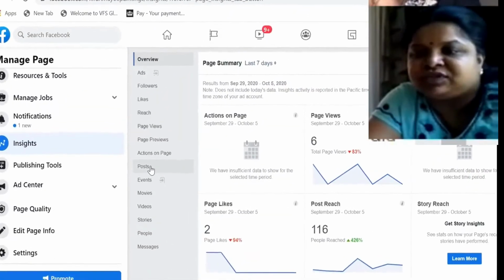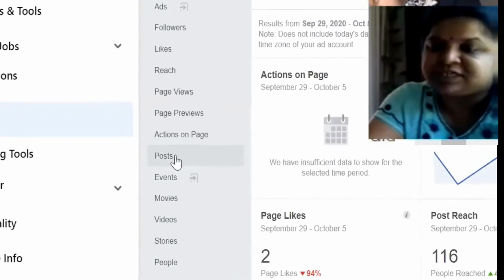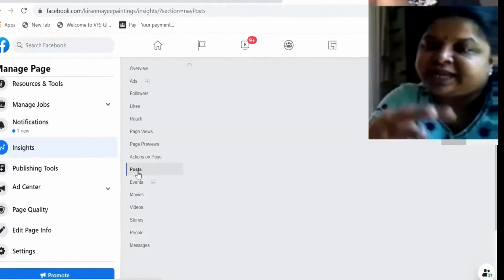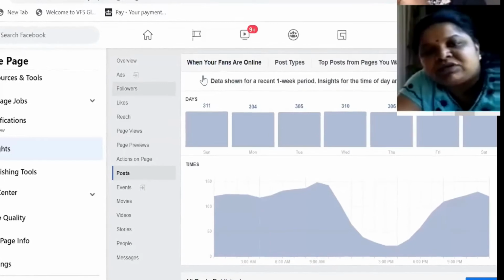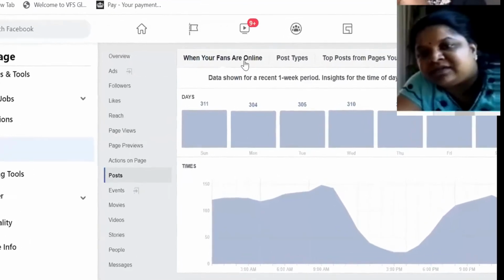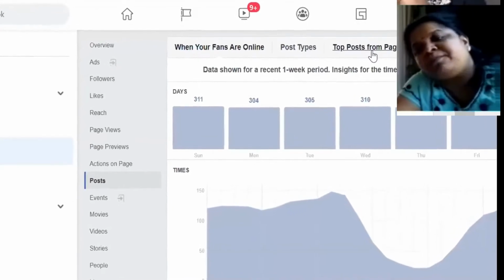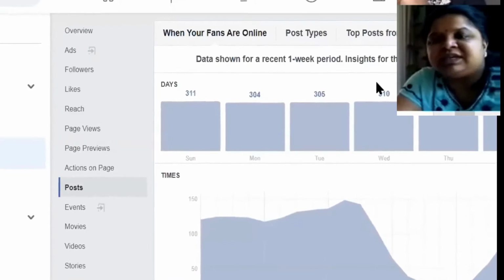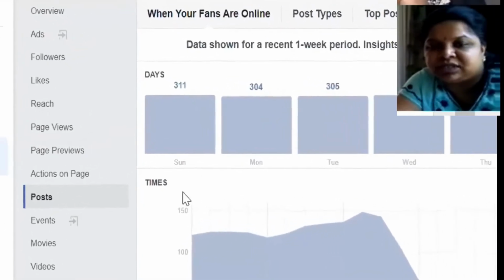And then the posts are about the posts of your page, and if you click on this, the posts section is again divided into 3. This is the detailed summary of your posts, like how your fans are doing, what the post types are, and the top posts that were watched. This will give a detailed summary of how your fans are reacting and all those things.